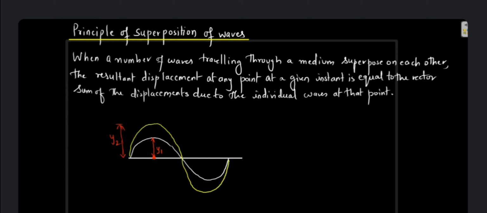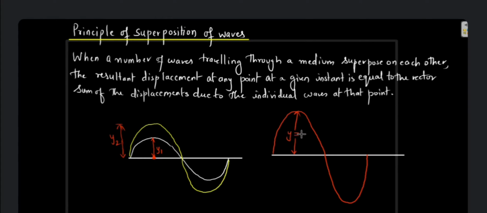The resultant displacement will look something like this. This amplitude over here is going to be y, which will be equal to y1 plus y2. It will be the vector addition of these two displacements.